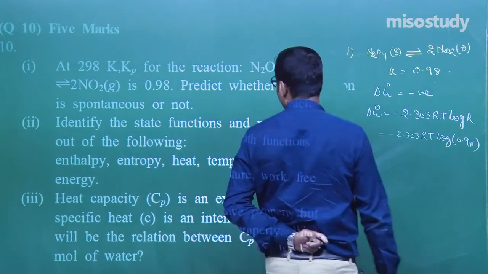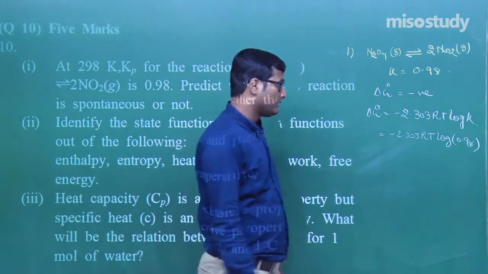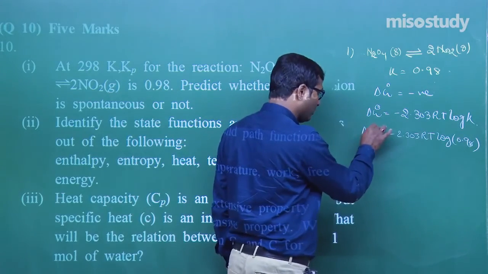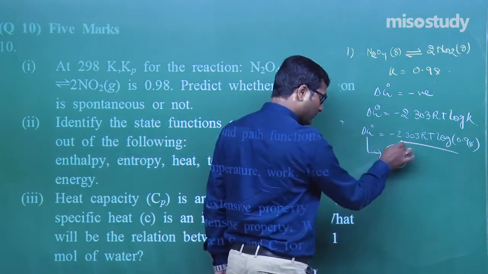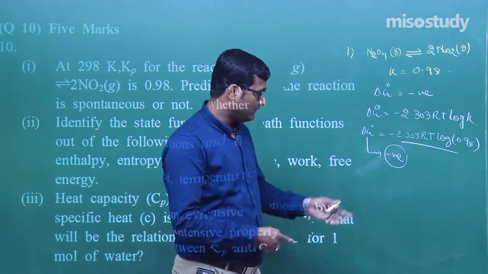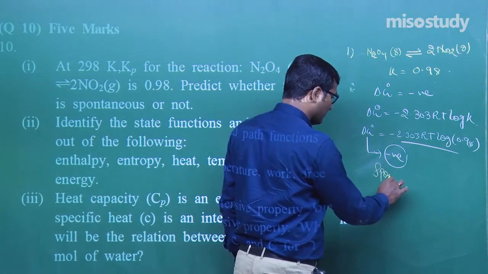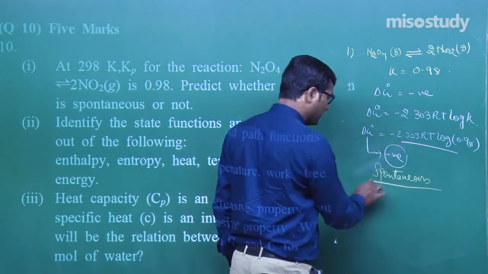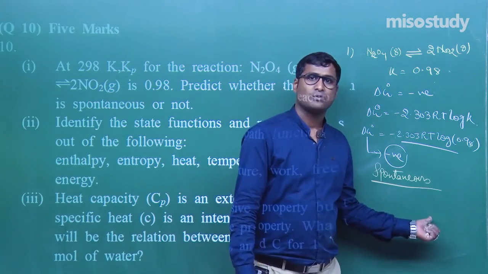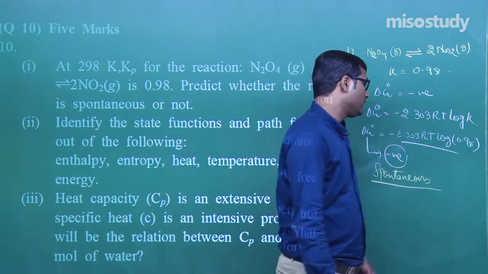You have the value of R, you have the value of T, you can also put. What do we observe? We get the value of delta G negative. If the value of delta G is negative, then we can say the process is spontaneous, my friend. Again I am repeating, the process is spontaneous in nature. Am I right? Yes, sir, you are absolutely right.